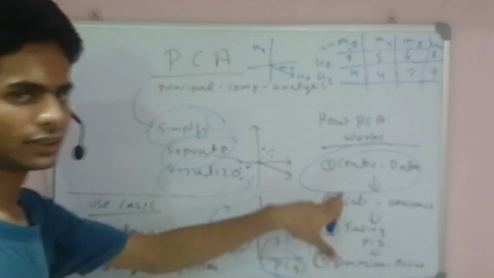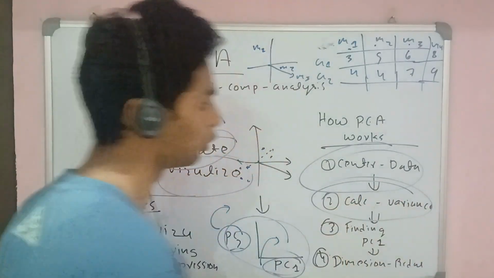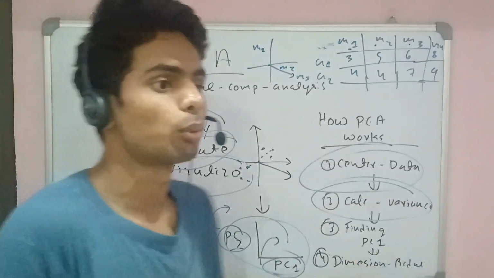First they center the data, second they calculate the variance, meaning how much the data points differ from each other.